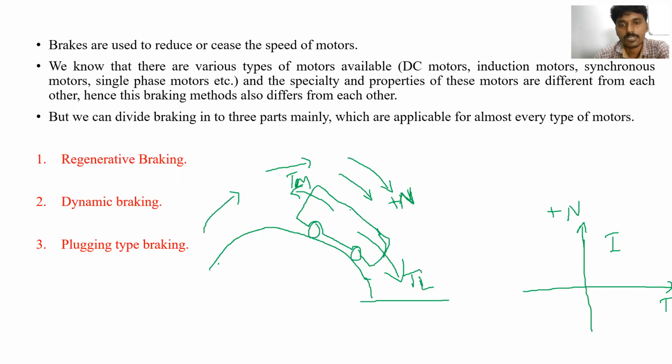Therefore, in order to bring this vehicle to the downward direction with safety, whatever motor we are using, that motor should produce a torque that opposes the load torque. Then only the vehicle can come to the downward direction with safety. Clear? This is our main important thing. Safety is the main important parameter.